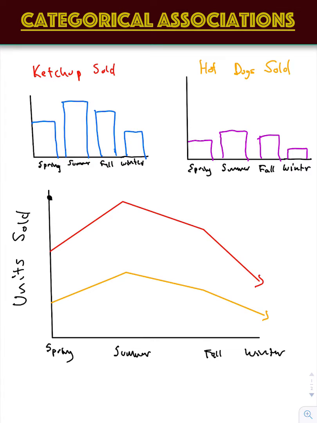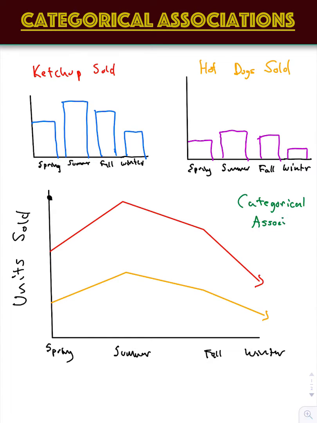We said a negative correlation or association would exist if, as one unit is increasing, the other is decreasing, and vice versa. Today, though, instead of numbers, we're going to talk about categorical associations.